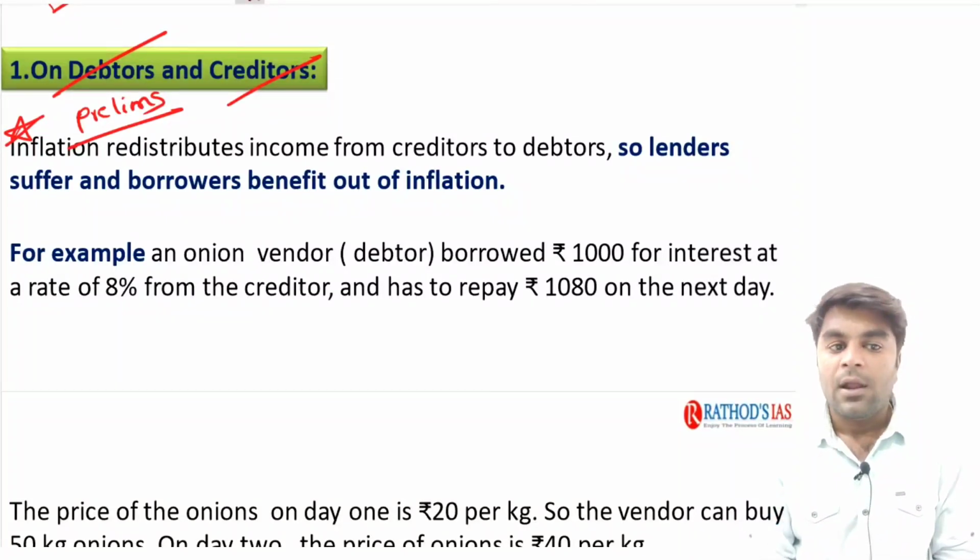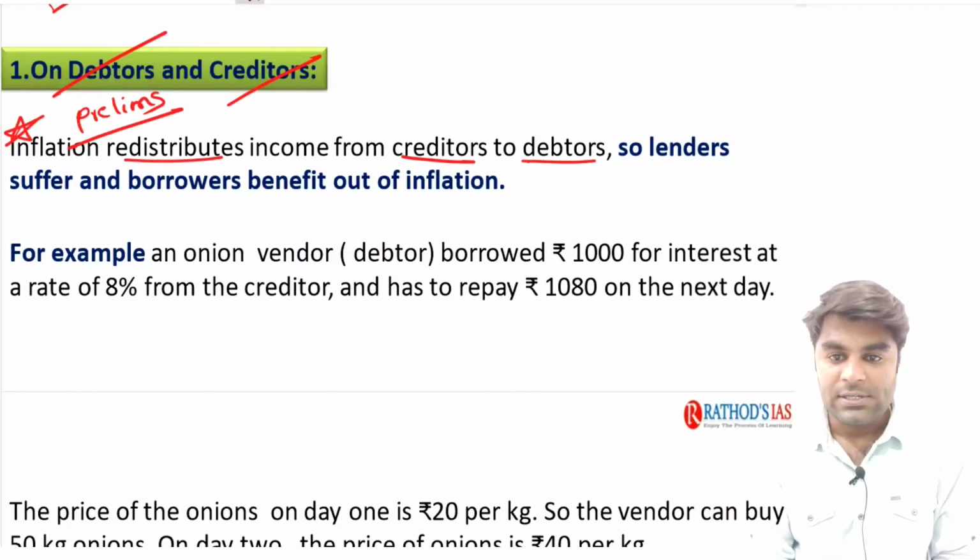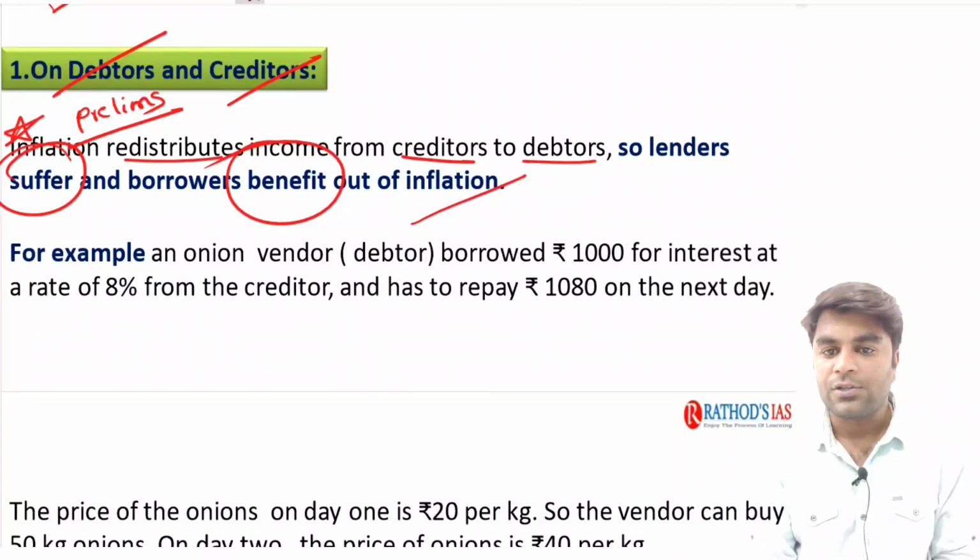Inflation redistributes income from the creditors to the debtors. So, lenders suffer and borrowers benefit out of inflation. You need to remember that lenders are going to suffer and borrowers are going to benefit out of the inflation.